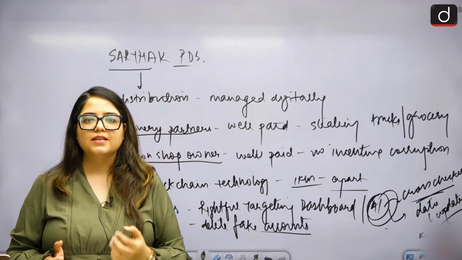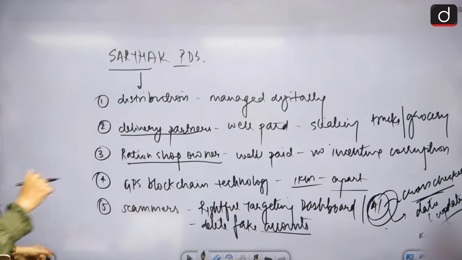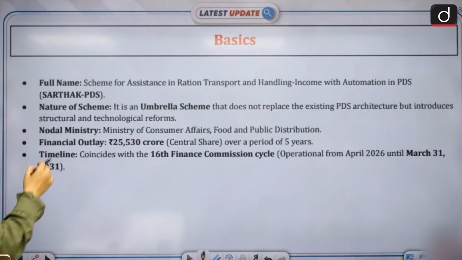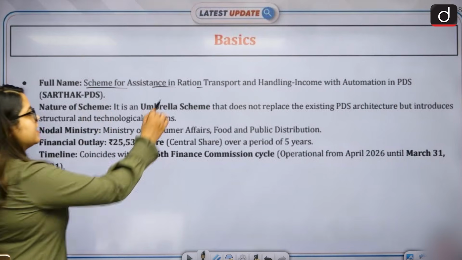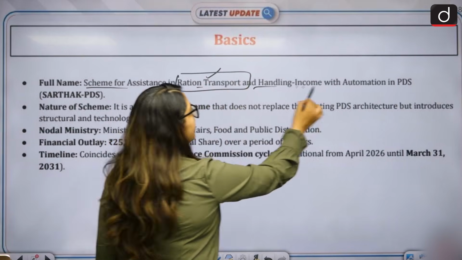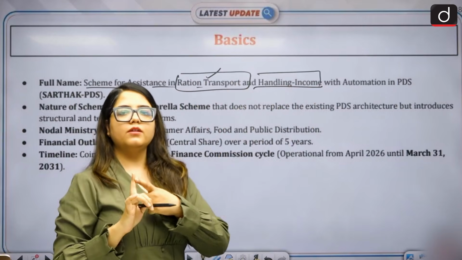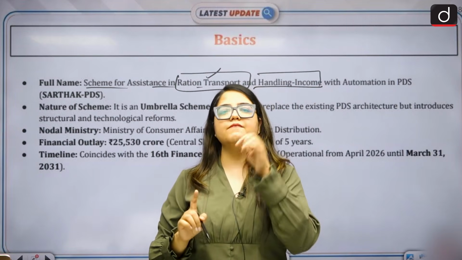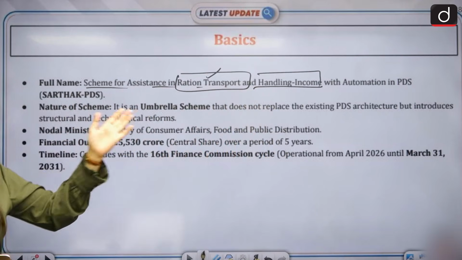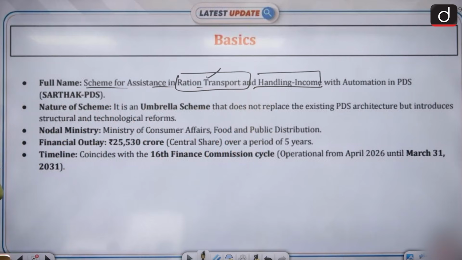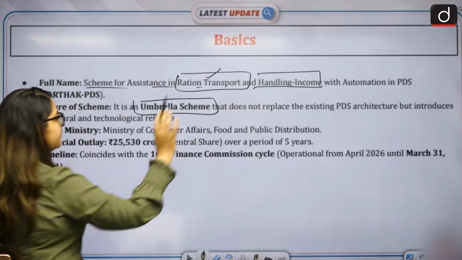Do you understand that? These problems will be solved through that. SARTHAK stands for Scheme for Assistance in Ration Transport and Handling-Income with Automation in PDS. We are bringing automation, and we are handling ration transport as discussed. We are handling income also, so that all delivery partners, ration shop owners, everybody is well paid. That's why they don't resort to corruption. And that automation will help us achieve better targets. The scheme is an umbrella scheme and is not replacing any other scheme.